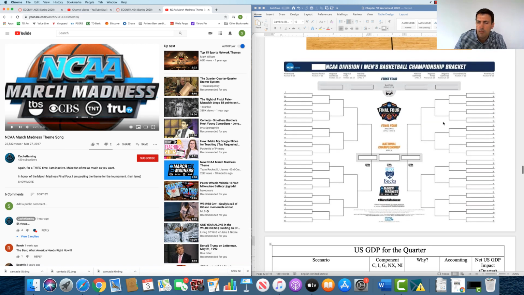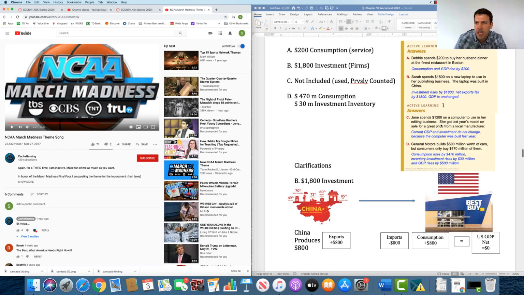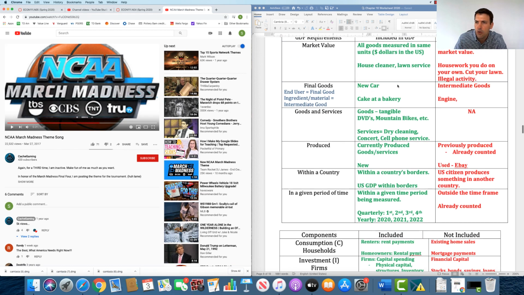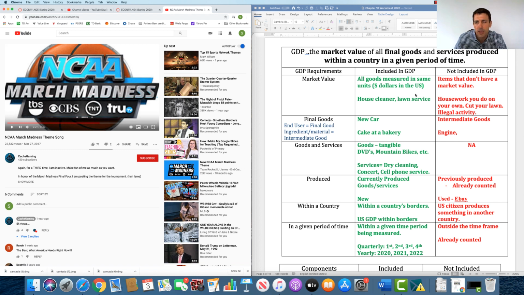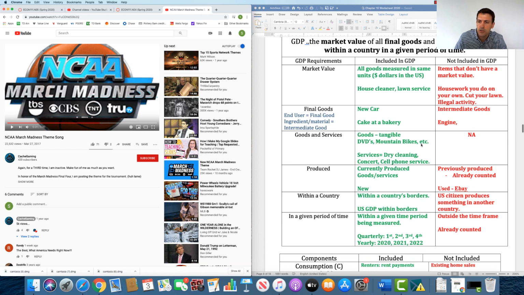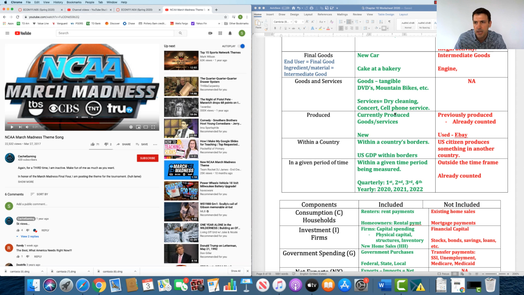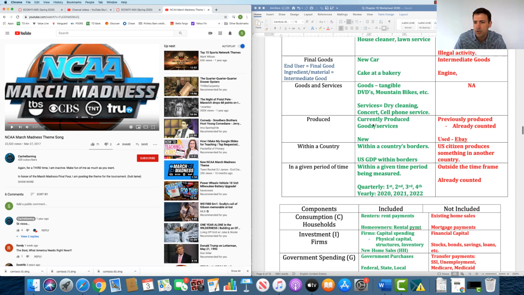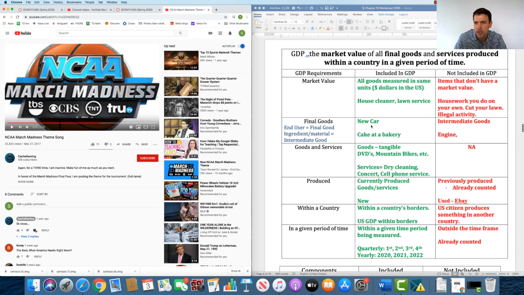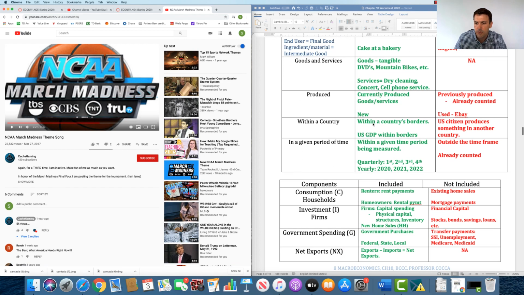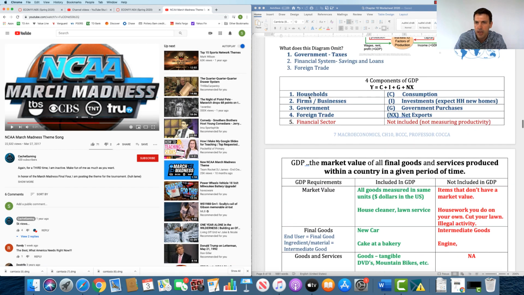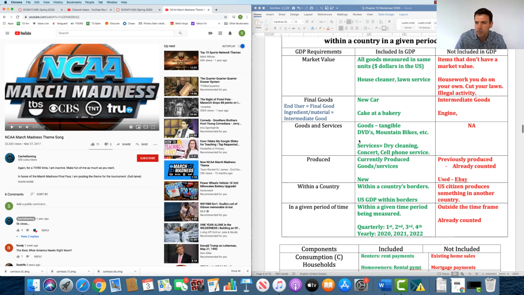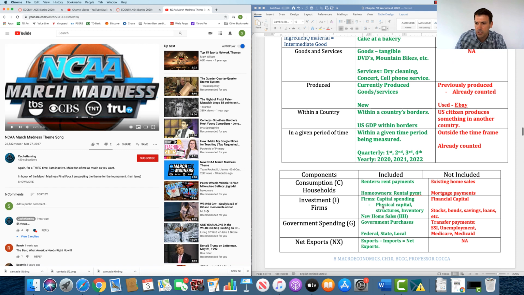You want to go back to the page that I originally went over last time. This is all the qualifying criteria. For the game, use this page, similar to supply and demand, when you're answering your problems, to decide whether something is included or not. The one we just talked about was an investment, which we covered over here. Anything that is done by a firm is considered an investment. We also talked about physical capital, which is down here.